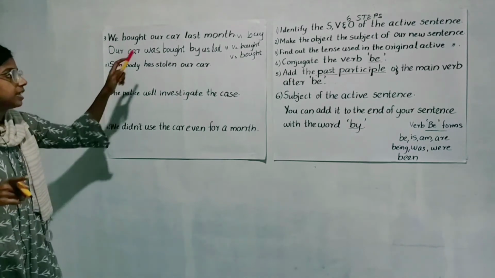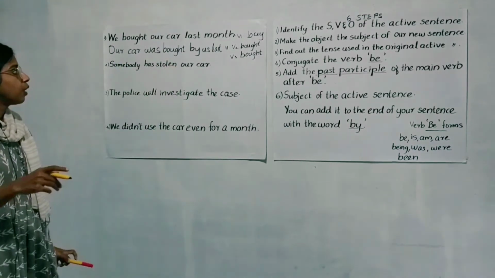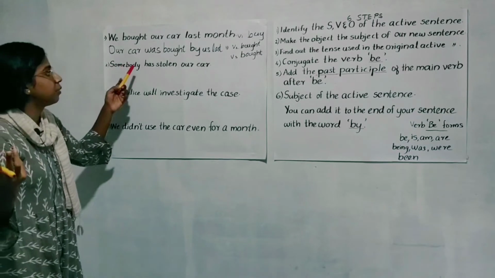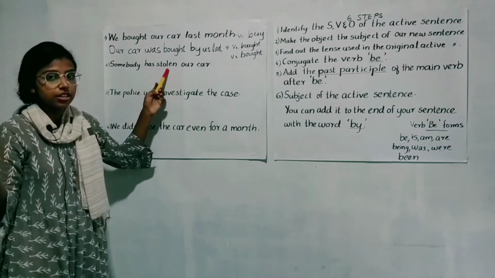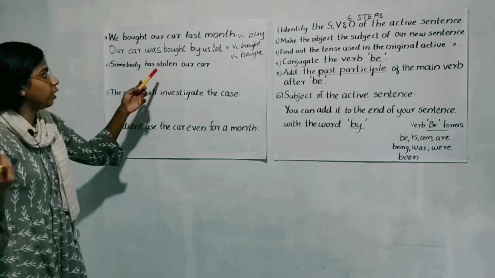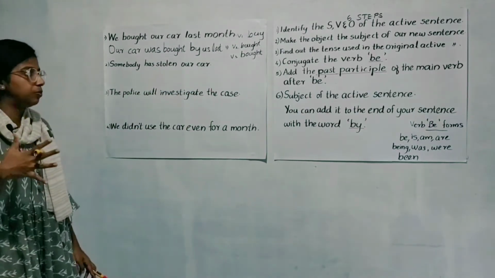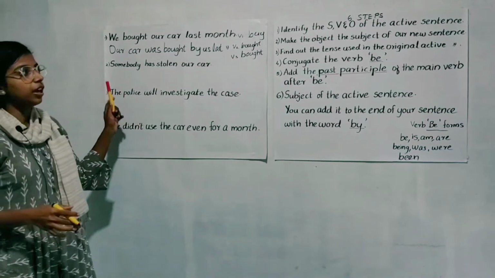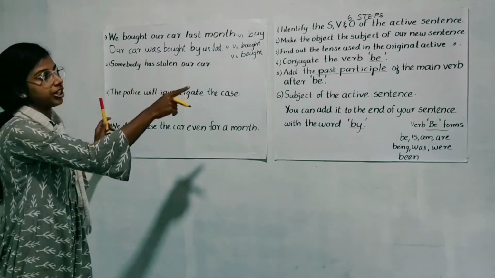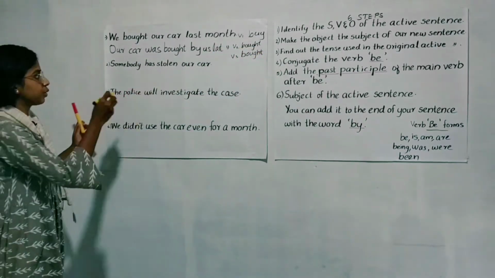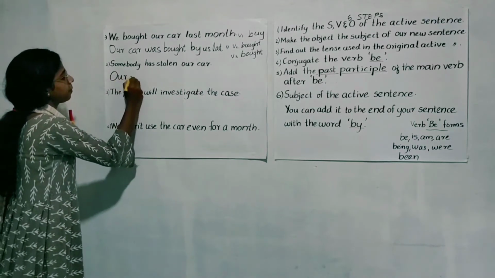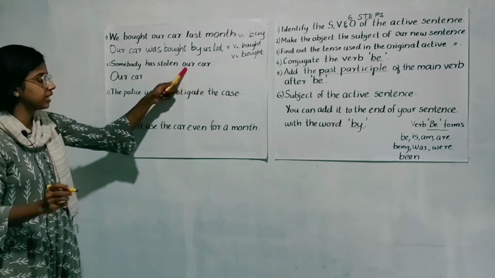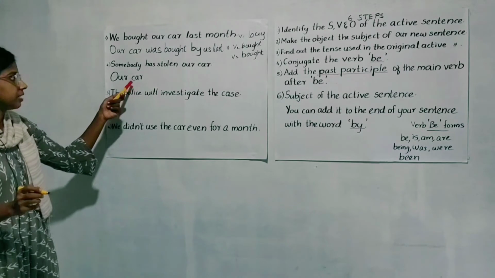We have to identify the subject, verb and object. Who is the subject? Somebody. Somebody, we don't know. Somebody is the subject. And the verb is has stolen. Has stolen is the verb. And the object is our car. Again, our car is the object. So, to turn this sentence into a passive sentence, second step, make the object the subject of our new sentence. So, the object is our car. So, we made the object of our active sentence the subject of a new sentence, our car.